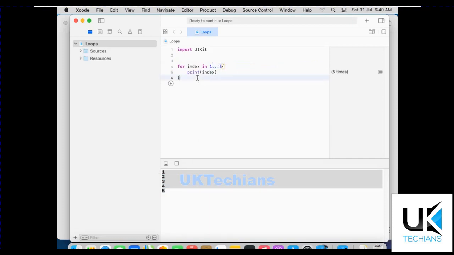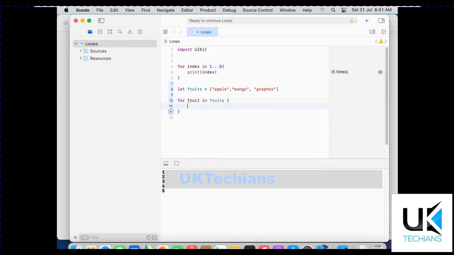Another example is, define an array. Let's say fruits equals to, I'm defining an array, simple: apple, mango, grape. What I'm doing here, I'm typing for fruit. Fruit is a variable in which we are finding fruit like this, and we add the brackets and then type the condition.